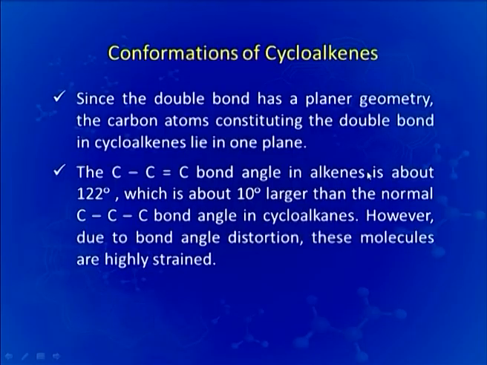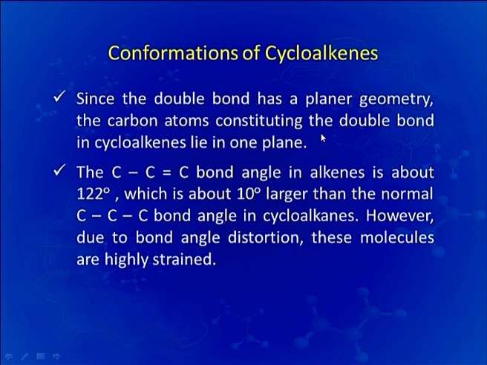We will now discuss the conformations of cycloalkenes. Since the double bond has a planar geometry, the carbon atoms constituting the double bond in cycloalkenes lie in one plane. The carbon-carbon-carbon bond angle in alkenes is about 122 degrees, which is about 10 degrees larger than the normal carbon-carbon-carbon bond angle in cycloalkanes.